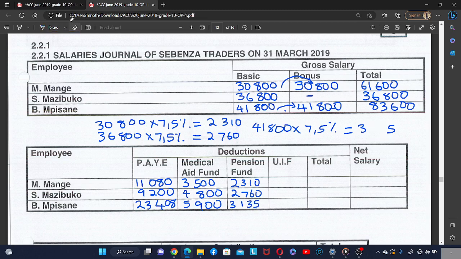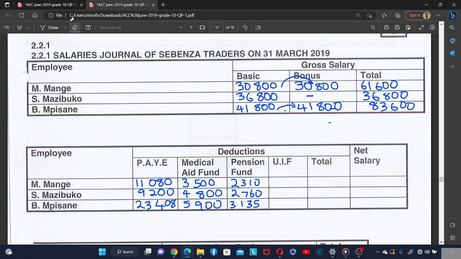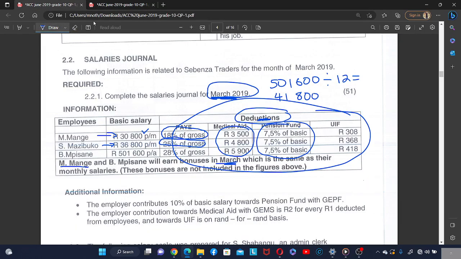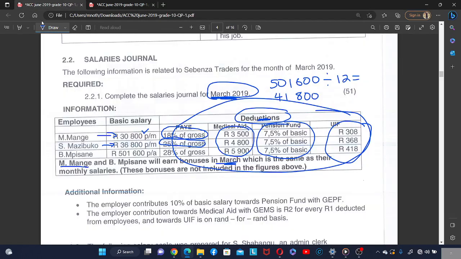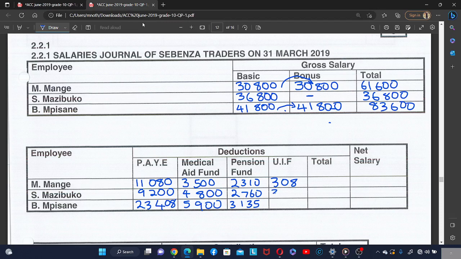So yeah, let me erase all of this. Okay, and then UIF. For UIF, we are already given for Mange, it is 308. And then Mazibogo, 368. And then for Pisane, it is 418.